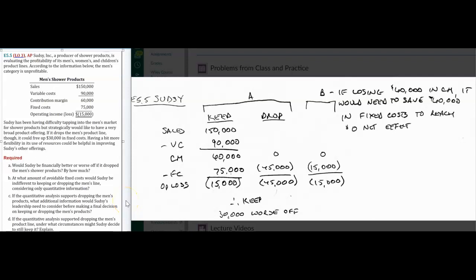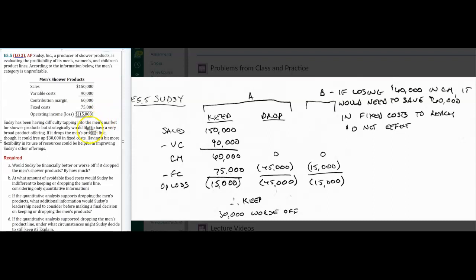Okay, this is exercise 5.5, and this is about Sudsy, a producer of shower products, evaluating the profitability of its men's, women's, and children's product lines. And it looks like the men's shower products are unprofitable. Their sales are 150,000, variable costs are 90,000, so they're contributing 60,000 in contribution margin, but they've been allocated 75,000 in fixed costs.